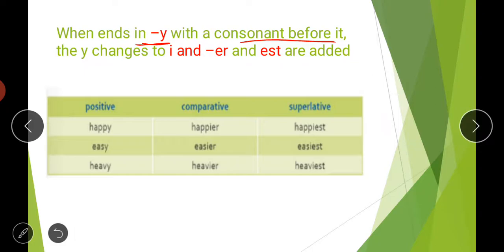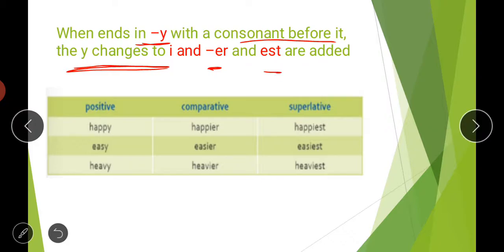These are your 5 vowels, and the rest of the letters are called consonants. So if the word is ending with the letter y and before y there is a consonant, what you have to do, you will change this y into i. Means you will drop that y, and instead of that y you will write i, and then again, as I have already told you, er in case of comparative and est in case of superlative.